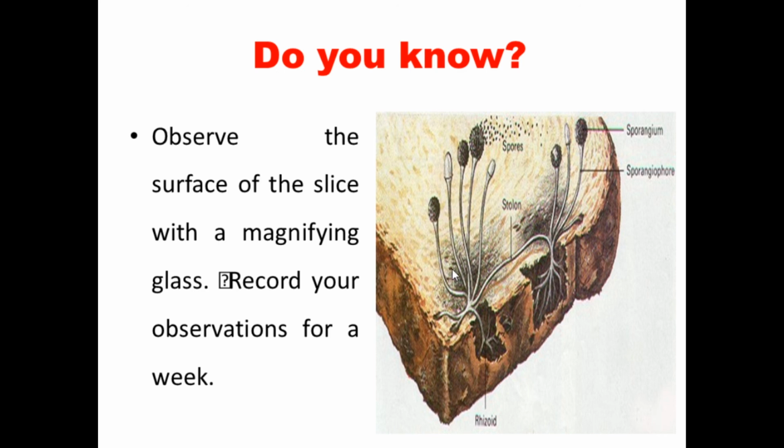Whenever the bread becomes black in color, asexual reproduction is taking place there. That we call spore formation. Through spore formation, after some time the whole bread becomes black. A rhizoid is a root-like structure. So these are asexual reproductions.